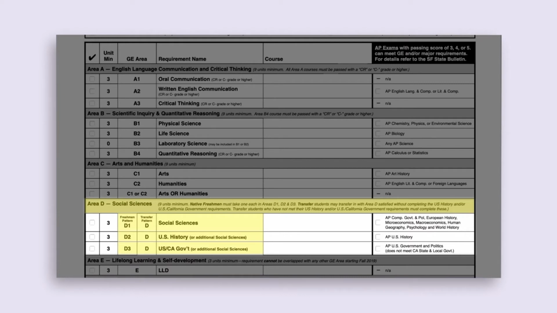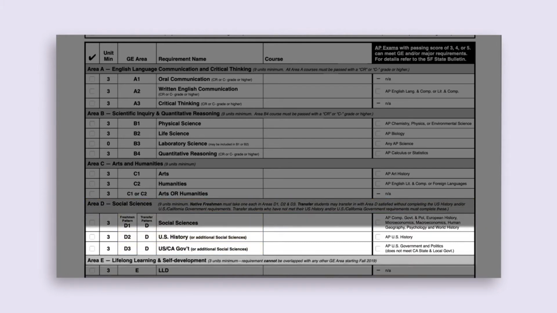History and the U.S. Government and California Government requirements. If you have 1 or 2 courses of Area D completed, you can see if you are missing a U.S. History and/or U.S. Government and California Government course before deciding on the most appropriate lower division Area D courses. If you satisfied all of your lower division Area D courses, but still need to meet the U.S. History, the U.S. Government, and/or California Government requirements, we recommend looking into a few of the upper division GE options that can overlap to meet these requirements.